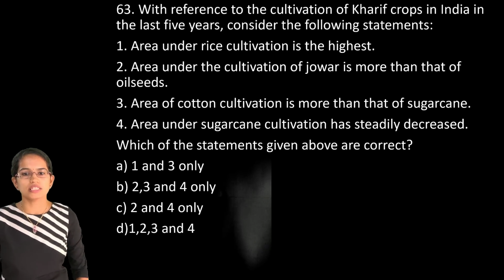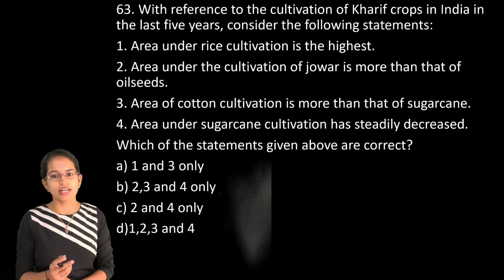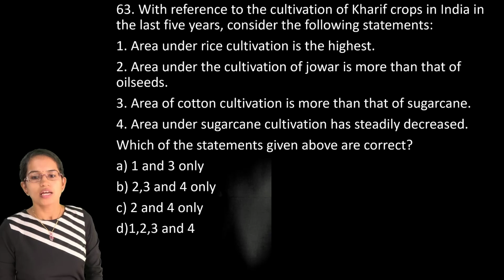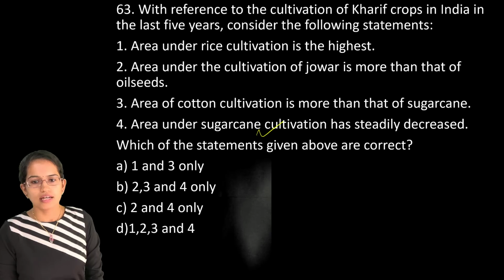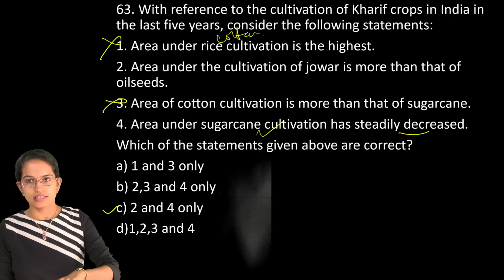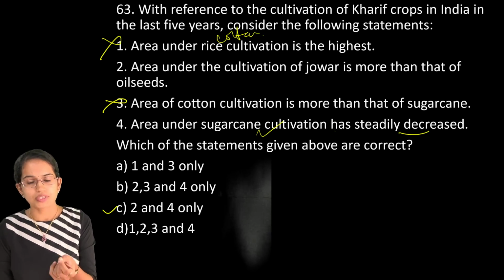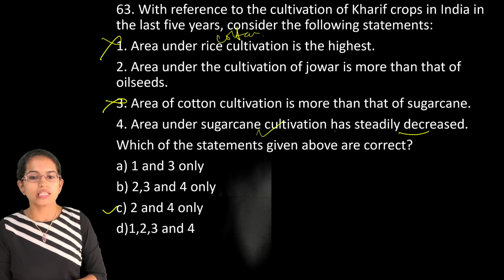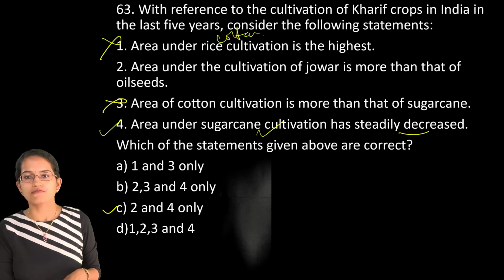The next question is, with reference to cultivation of kharif crops in the last 5 years, the sugarcane area has declined significantly, and the area under highest cultivation is cotton. So 1 becomes incorrect. Cotton is less than sugarcane, so 3 becomes incorrect. So 2 and 4 are your right choices. However, in the last year, 2018-19, we have seen a marginal increase, but over the years the trend has been decreasing for sugarcane.